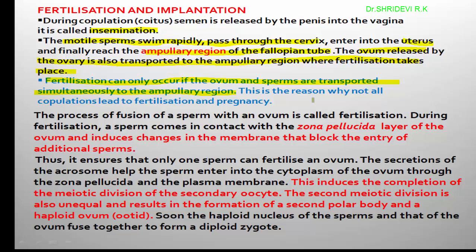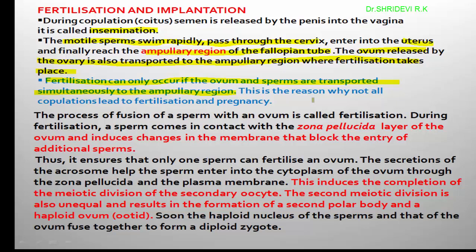That is why all copulations do not lead to fertilization and pregnancy. So if this is asked in the examination, why does every copulation not lead to fertilization and pregnancy?